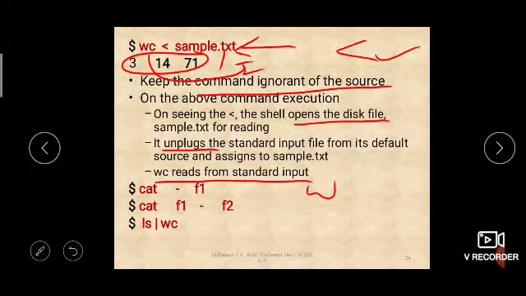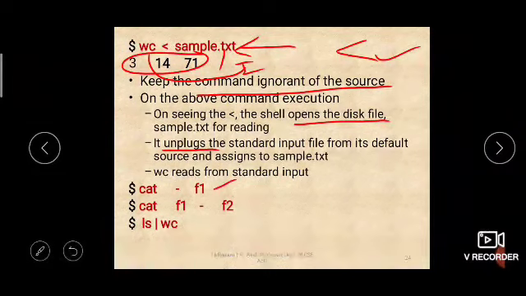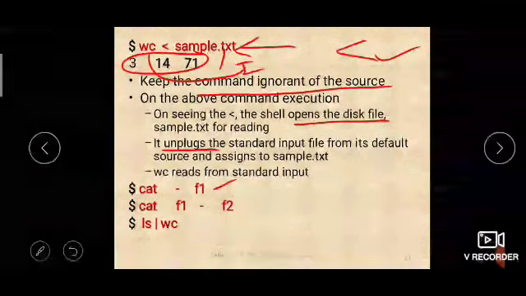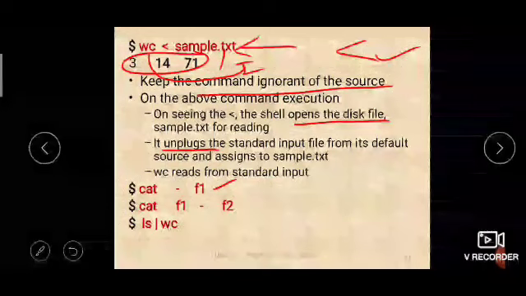Then next, some examples of how to use the standard input. Look at this example, it is so good. Cat dash, there is a hyphen. A hyphen in a command represents the standard input. Standard input means by default it is connected to the keyboard, right? So from the keyboard you will take the contents.